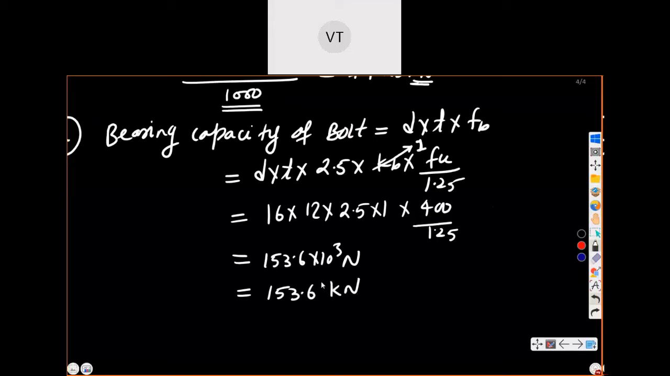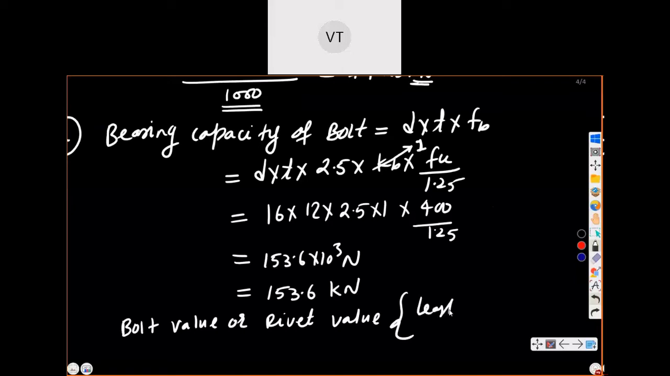So can you tell me bolt value? Bolt value or rivet value is equal to 74.25. Yes, absolutely. We have discussed in theory, bolt value or rivet value will be least of PB, that is bearing, and PS, shearing. So least here is coming PS. So PS कितना आ रहा है?